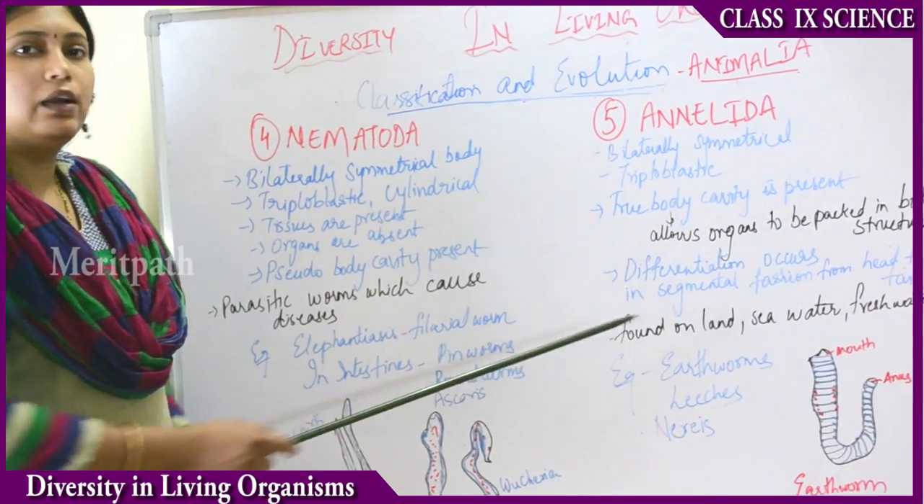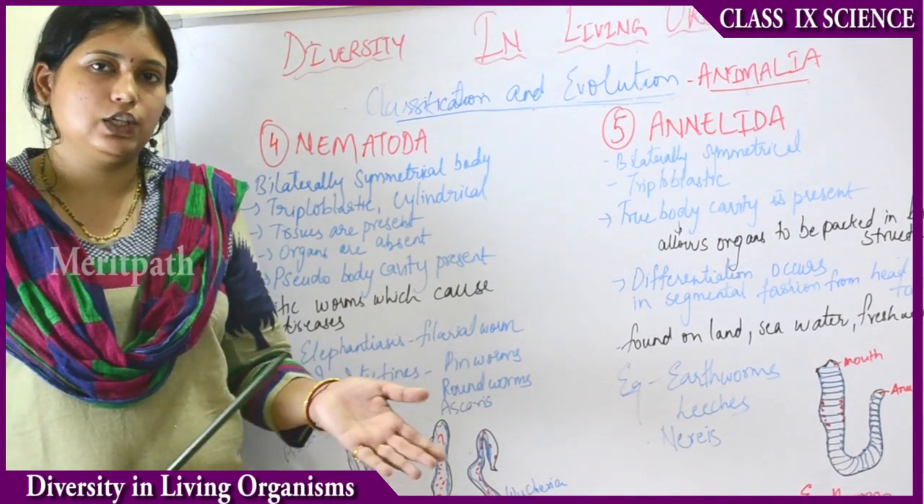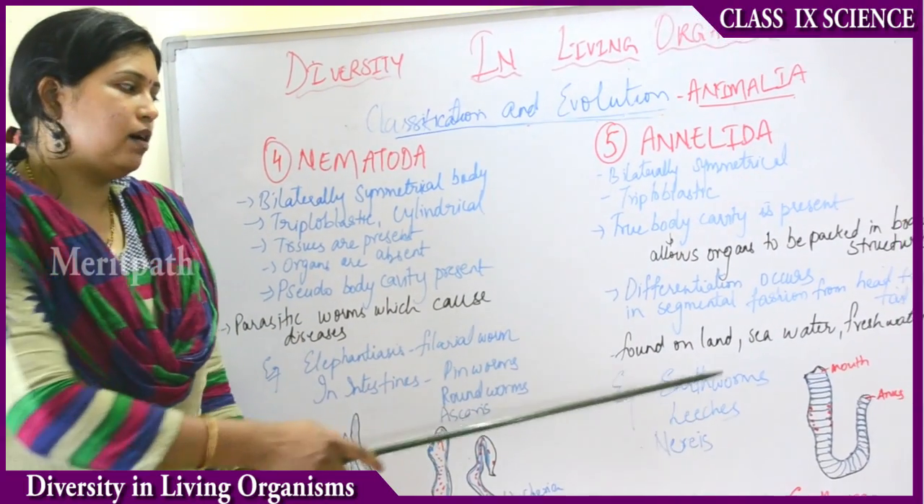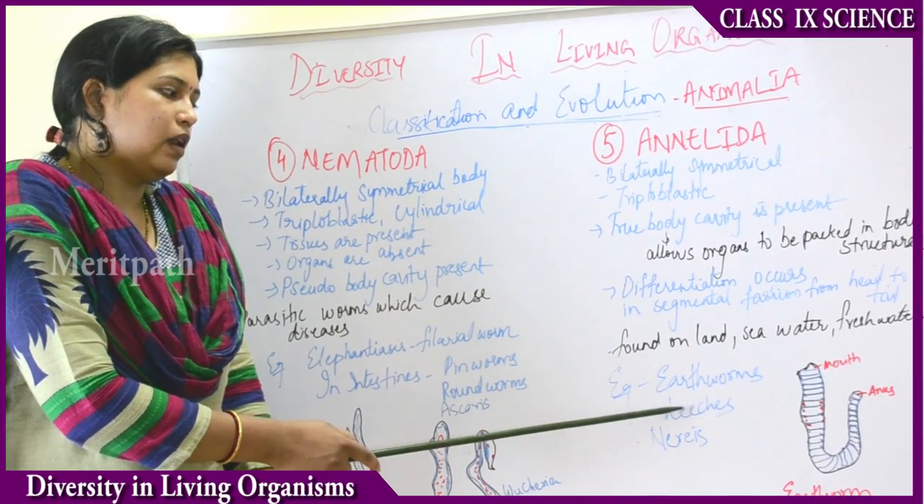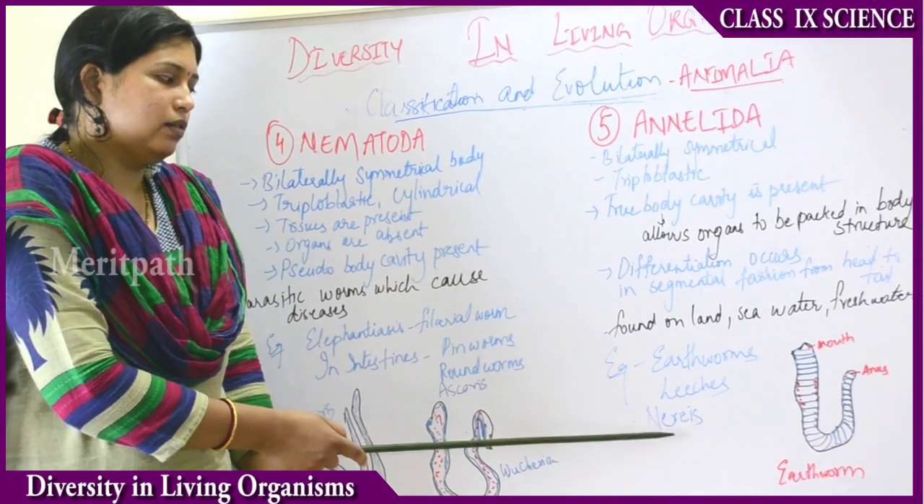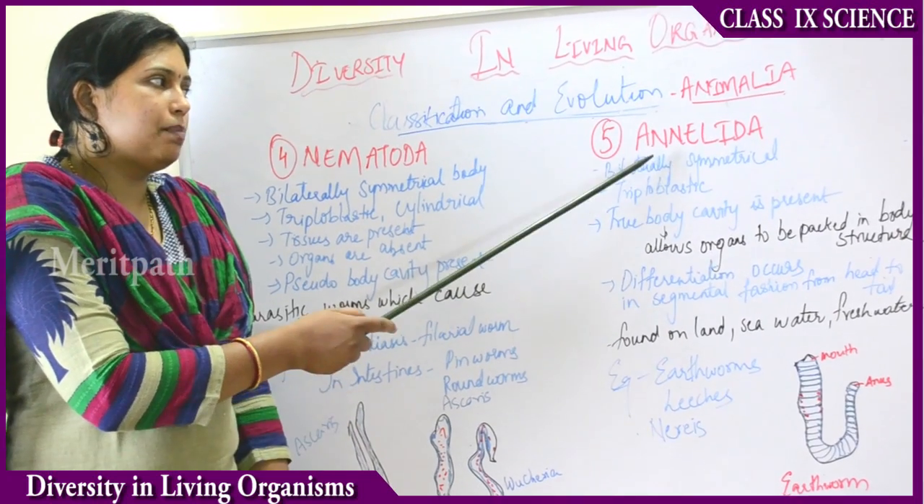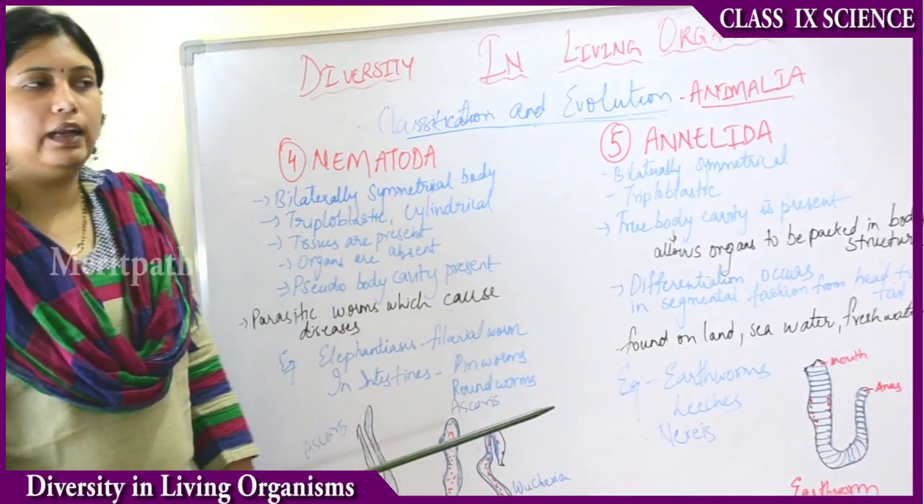Then they are found on land, in seawater as well as fresh water. What are the examples? Earthworms. Earthworms are found in mud, water, everywhere. Then leeches. Leeches are found on land. These are the examples of the organisms which come under Annelida.